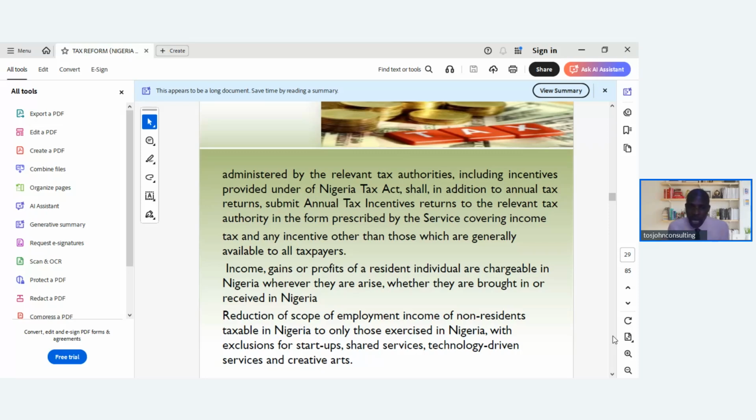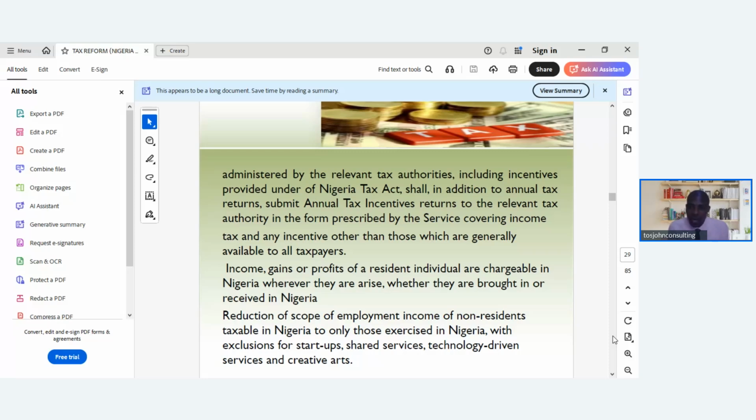Income, gains or profit of a resident individual are chargeable in Nigeria wherever they arise, whether they are brought in or received in Nigeria. So whichever one, brought in from another country or received in Nigeria, will be liable to income tax.